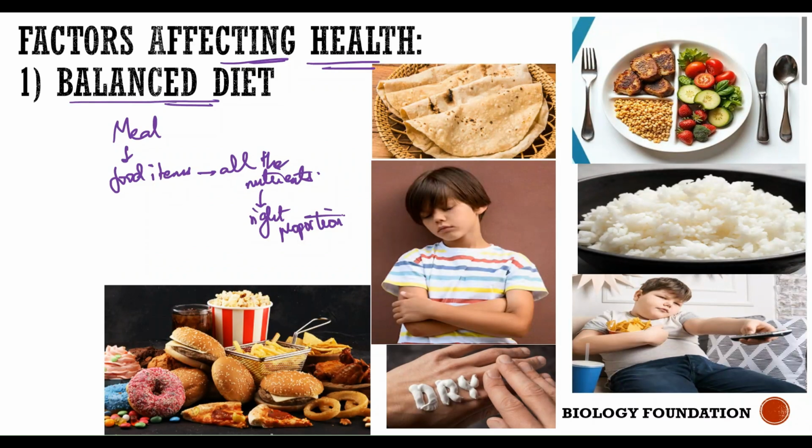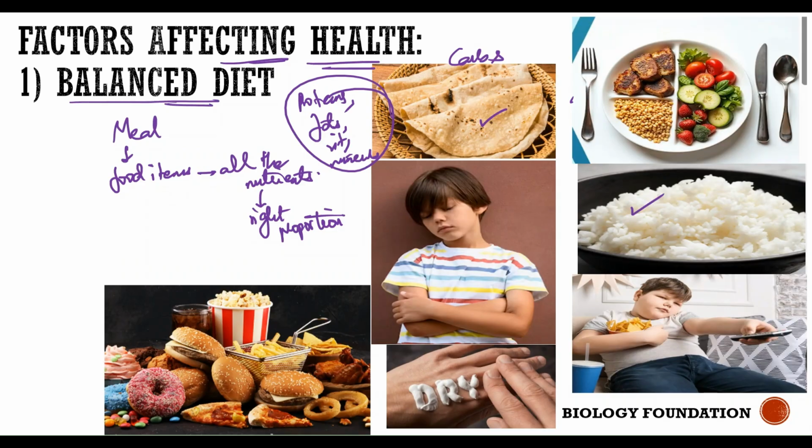Like, for example, let's assume chapatis, or you can take the example of rice. Chapati and rice, they are rich in carbohydrates. Now daily if you eat only rice, or daily if you eat only chapati for breakfast, lunch and dinner, then you are getting sufficient amount of carbohydrates. But what about proteins, fats, vitamins, and minerals? Even they are essential nutrients, right? So eating only one food item does not keep you healthy. Okay, you are basically undernourished.